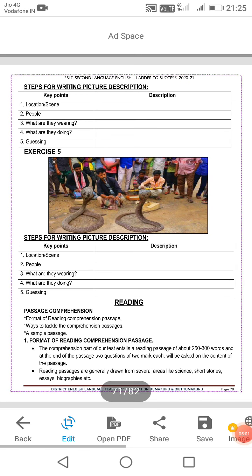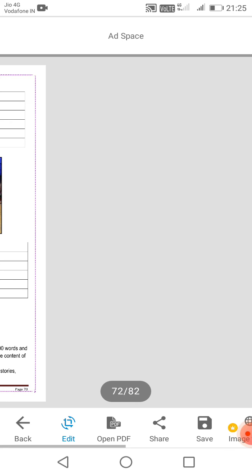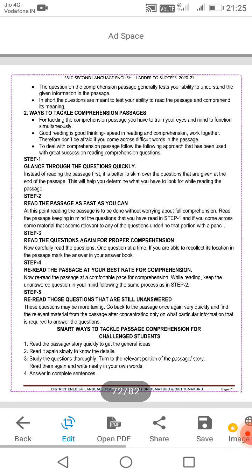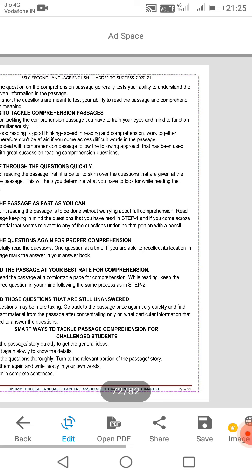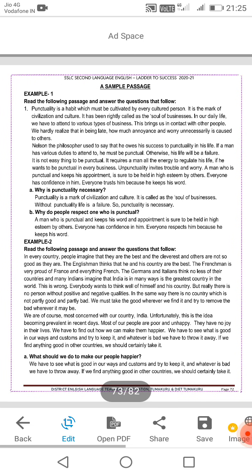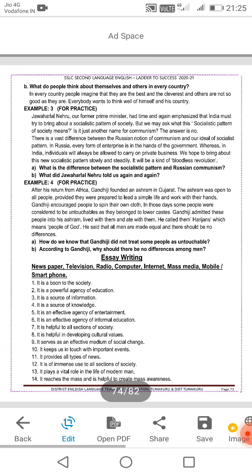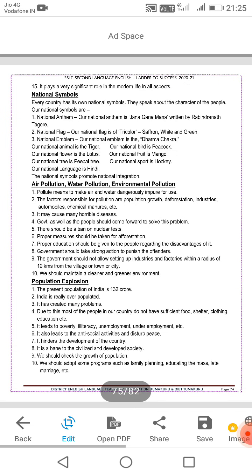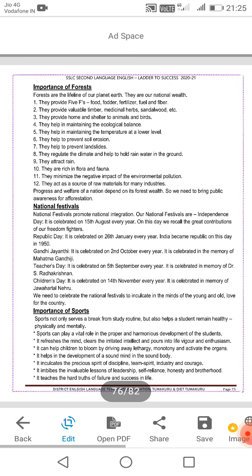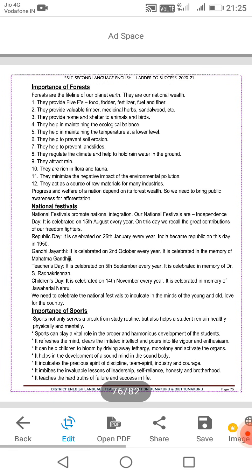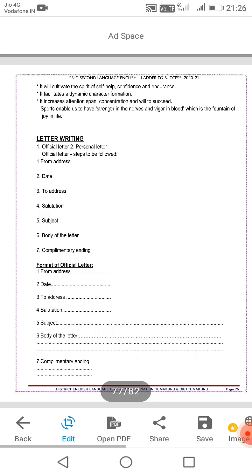Practice and collaborate on picture description. There is a worksheet for this practice. Many more are there. Now there is also a passage with 2 to 4 mark questions. Practice reading and writing daily for speed, and essay writing: a forest, a national forest, and important sports.